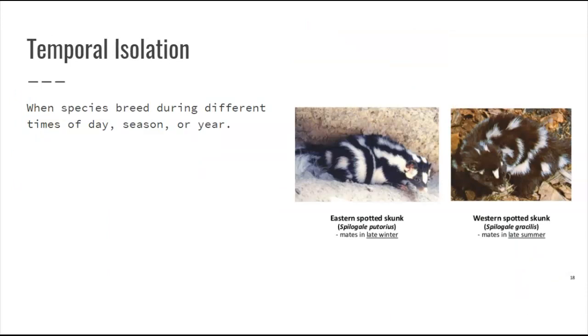Another type is called temporal isolation, which has to do with nocturnal versus not nocturnal, or different times of season or year. Here are two different kinds of skunks. The eastern spotted skunk mates in the late winter, and the western mates in the late summer. So even wherever their ranges overlap, these two will never breed because they don't mate at the same time of the year.